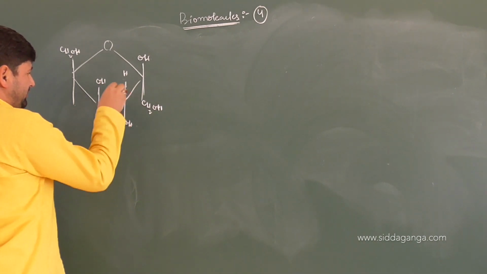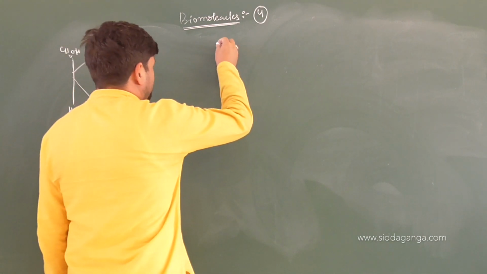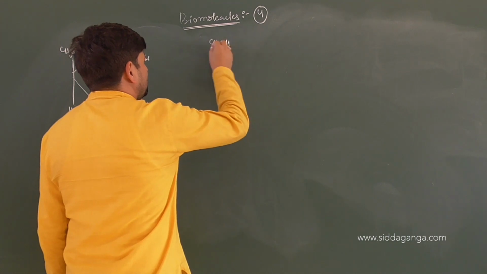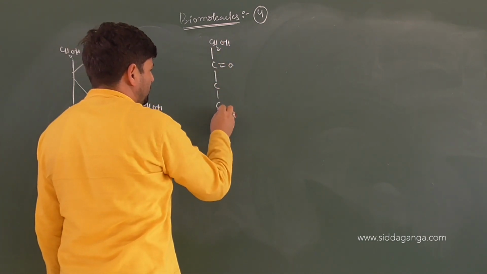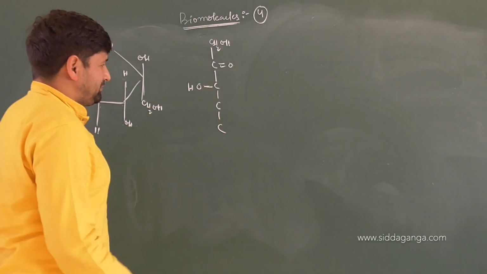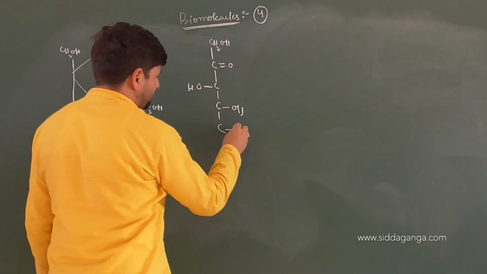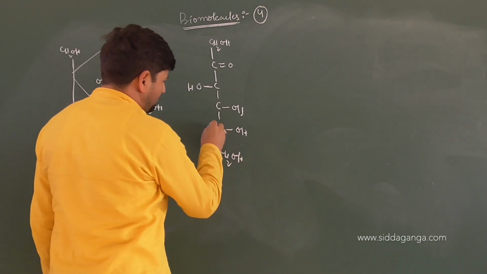H. There may be alteration in the diagrams. So you got H here. If you want, you can draw that also. So it is CH2OH, then C double bond O, 2, 3, 4, 5. At third position, OH is on the left side. Here it's O, 1, 2, 3, 4, 5. This is again O. And then you got CH2OH. No need to mug up anything here.